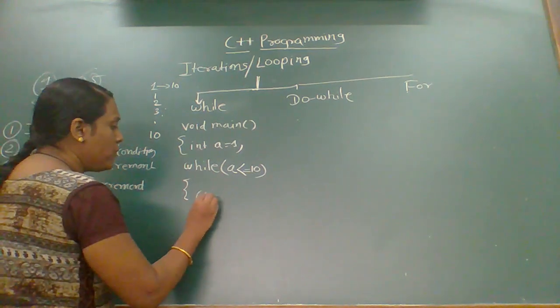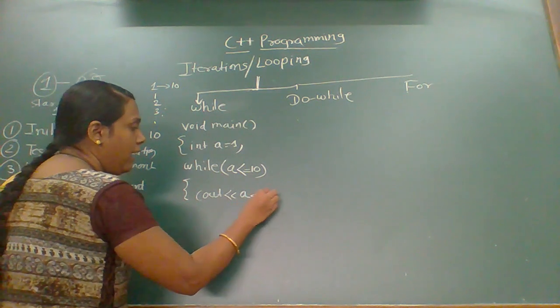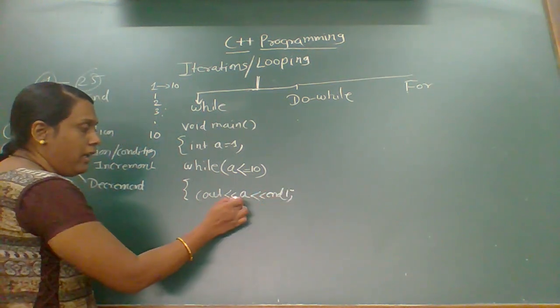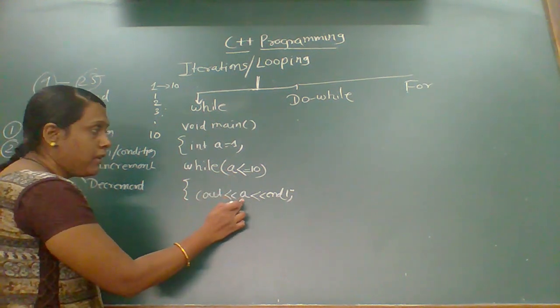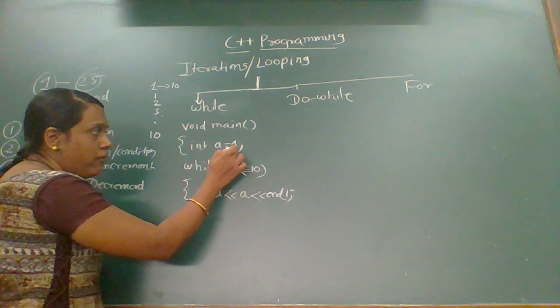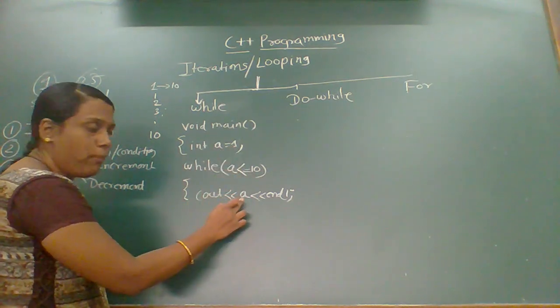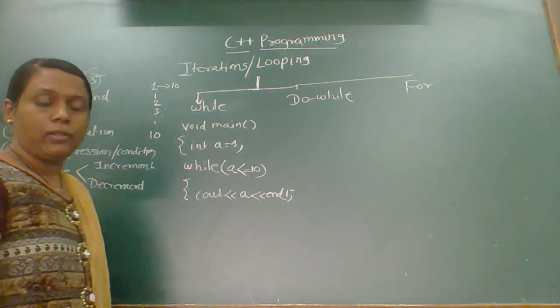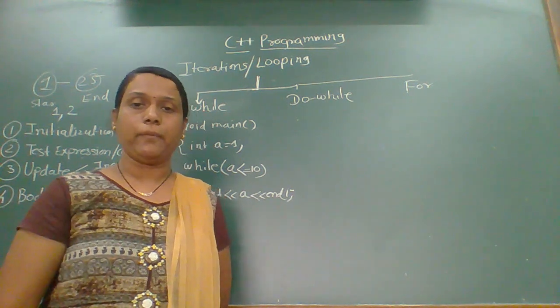So here, by using cout, I am going to write a and endl, that is the next line. Okay. Then a. Cout means what? We are printing a, because in a the value is 1. So a we are going to print. Now, what is our aim? We want to print the numbers from 1 to 10.